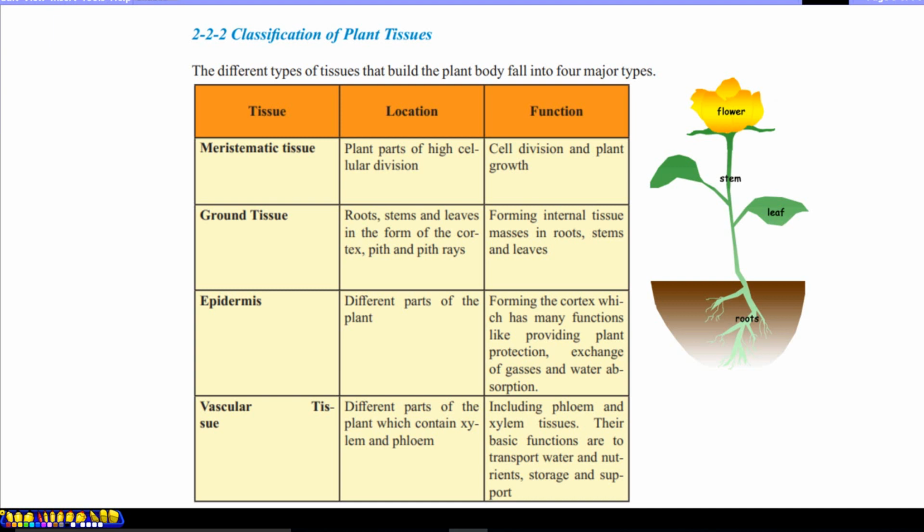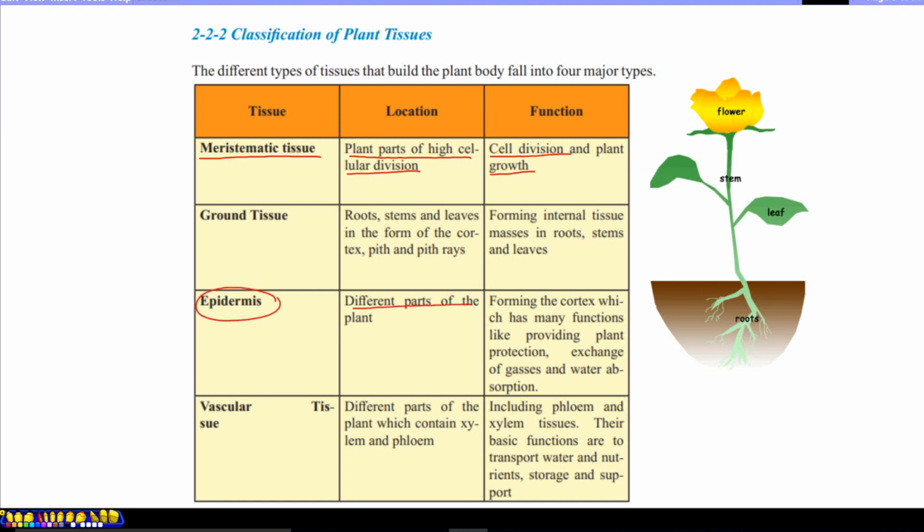Classification of plant tissues. The different types of tissue that build the plant body fall into four major types. Meristematic tissue, as we studied, is located at plant parts of high cellular division. So any part of the plant where cells divide fast and growth happens has meristematic tissue. The function is cell division. By cell division, the number of cells increases and provides growth for plants.